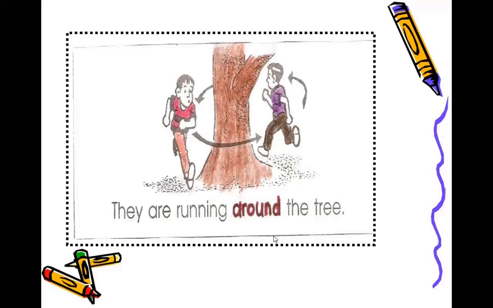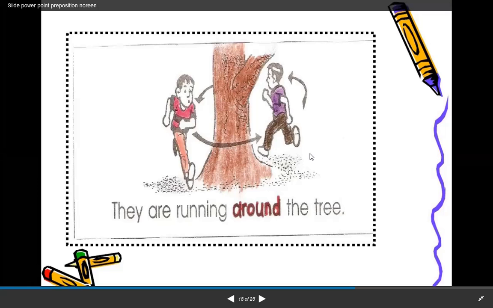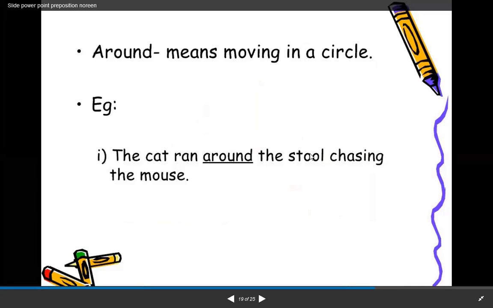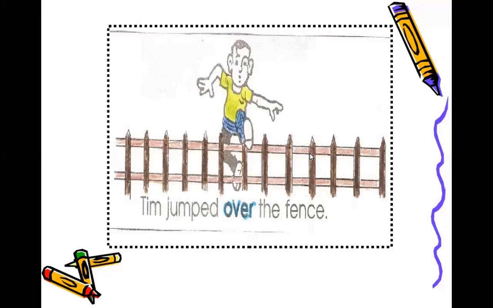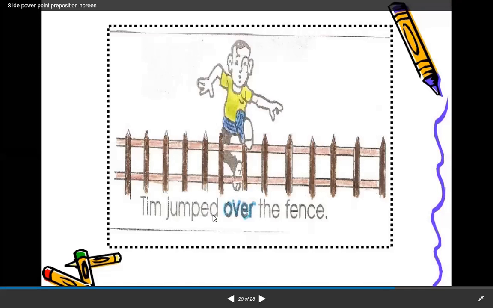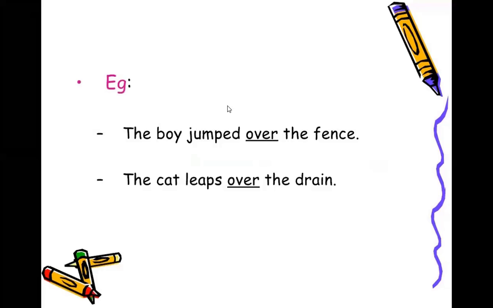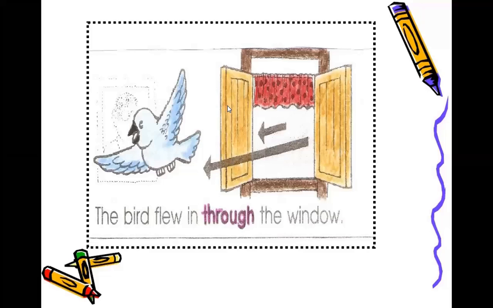They are running around the tree, meaning they are moving from one direction to the other. Around means moving in a circle. The cat ran around the stool, or the boys were running around the tree. Tim jumped over the fence, meaning jumping from one side of the fence to the other. The boy jumped over the fence. The cat leaps over the drain, meaning from one point to the other.